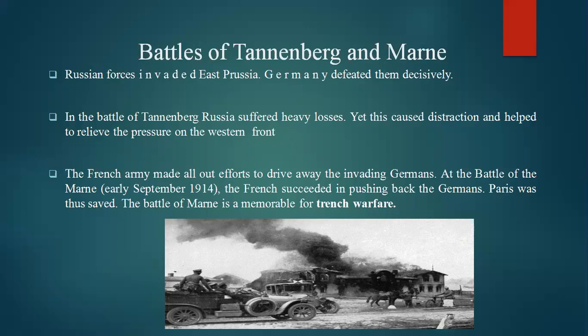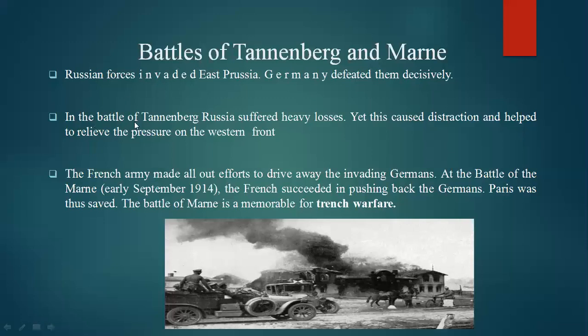Russian forces tried to invade or capture Prussia, which was under German control, and were easily defeated by Germany. While Russia tried to move close to the German borders, it was defeated by Germany.